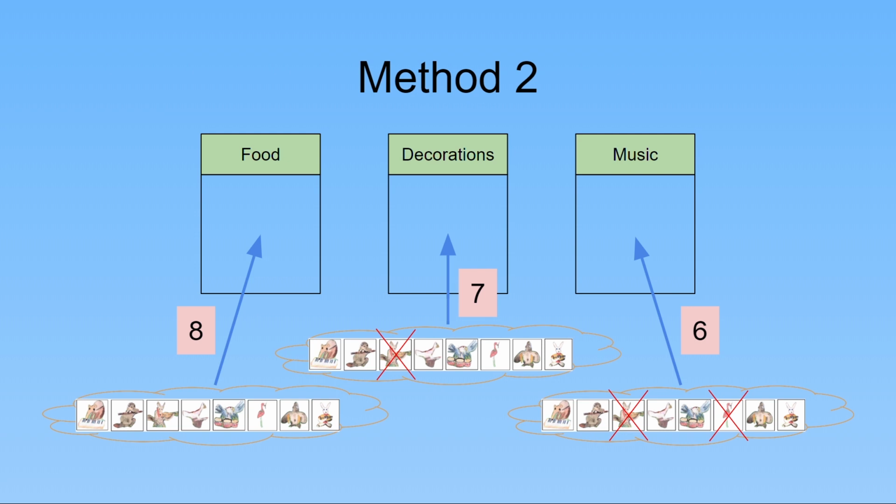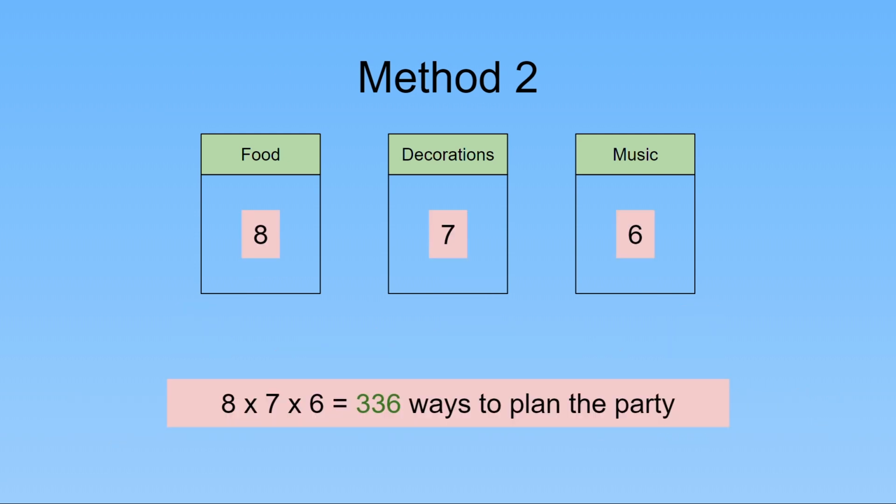Since we have 8 choices to choose from for food, 7 choices to plan out decorations, and 6 choices to plan out music, we can take these numbers and multiply them together. 8 times 7 times 6 gives us 336 ways to plan out the party, using method 2. Great!